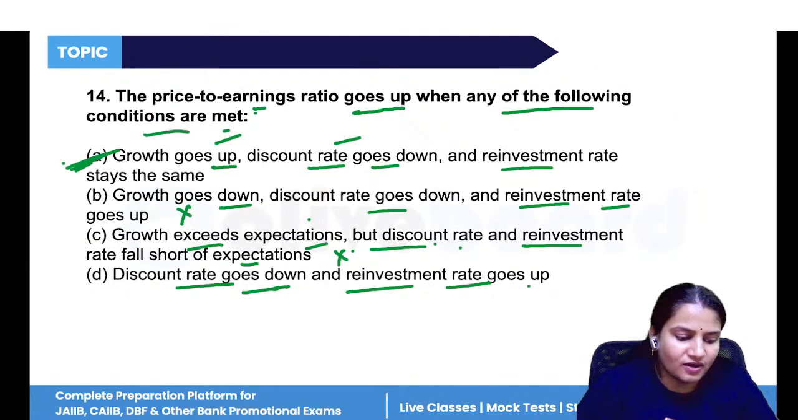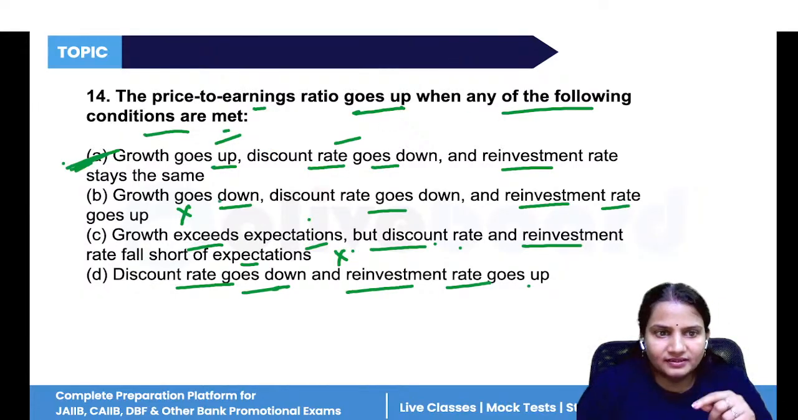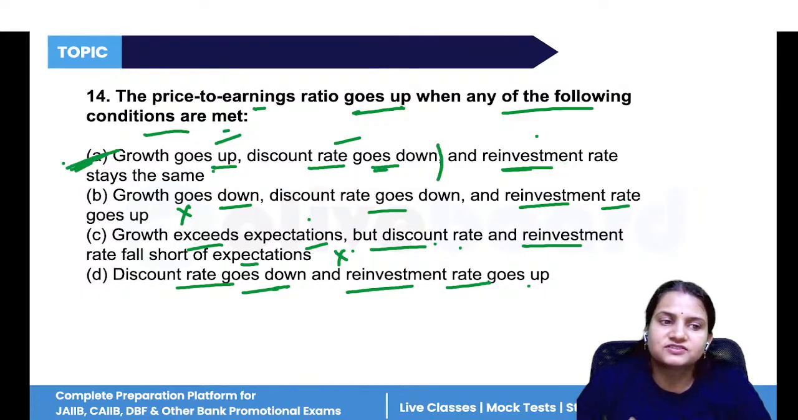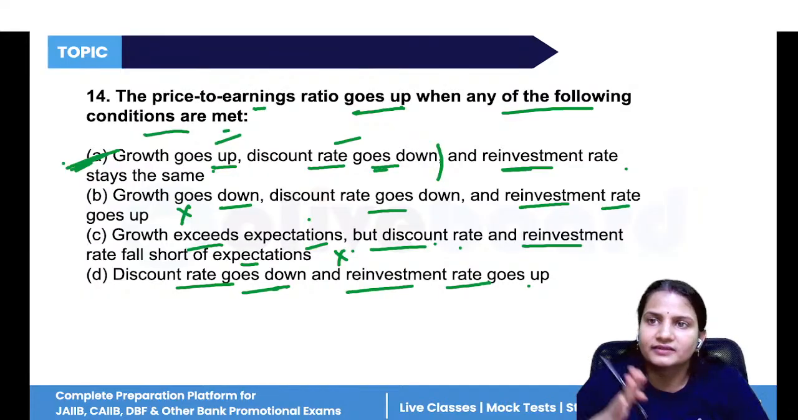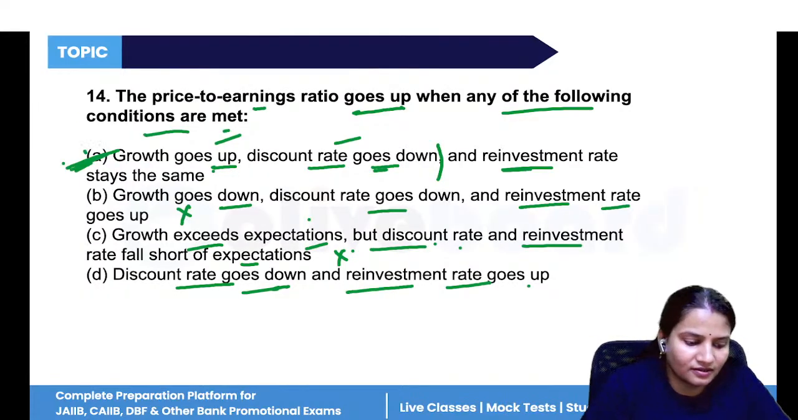So the price to earning ratio goes up when any one of the following conditions is met. See, growth goes up. Okay, when price to earning goes up, discount rate goes down, but reinvestment rate stays the same. See, till here it is correct, but reinvestment rate does not stay the same. It will also increase, because if your earnings are more, then definitely you are going to reinvest those earnings. So this is not correct. Okay, let me correct the answer.